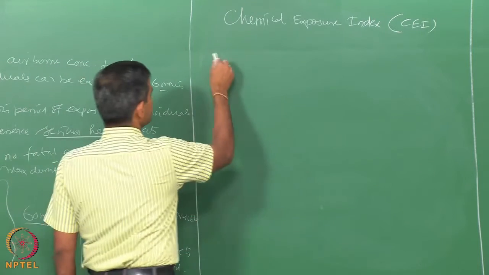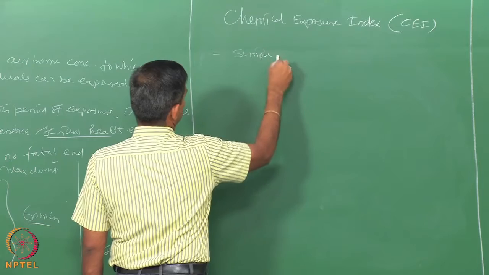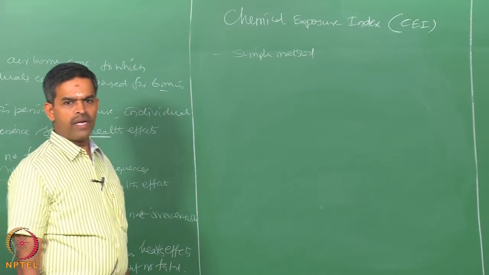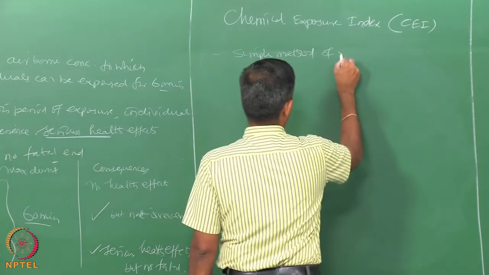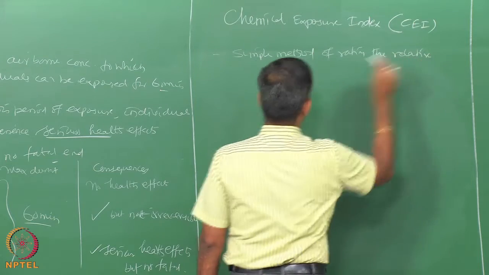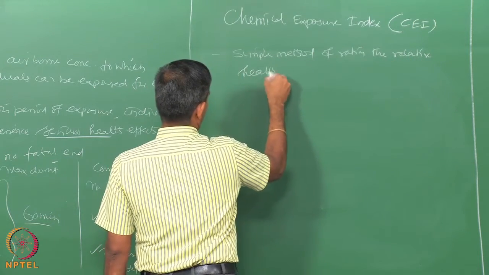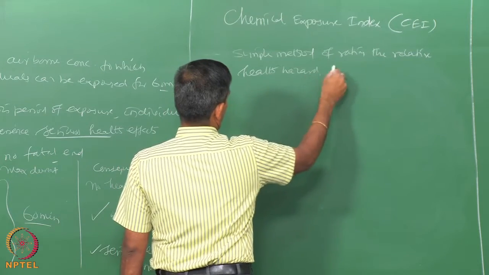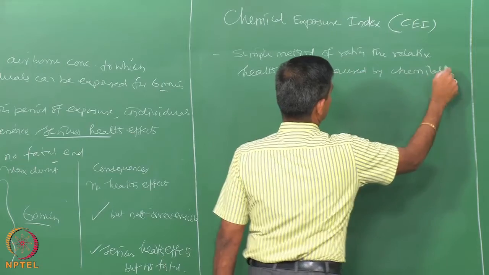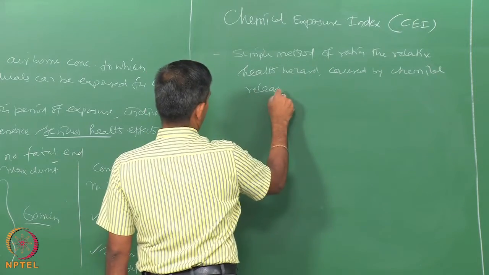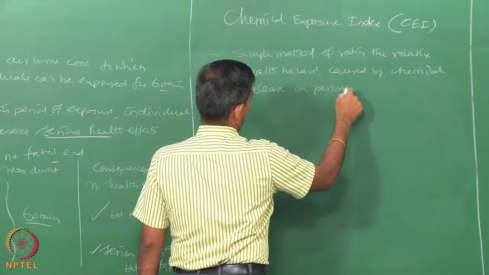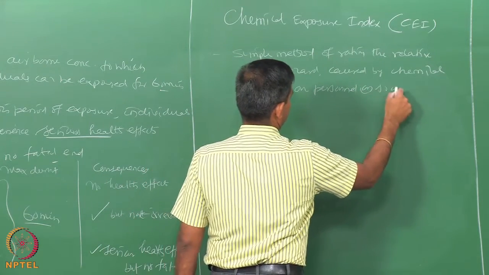Chemical exposure index is one of the simple methods of rating the relative health hazard caused by chemical release on individual or society.